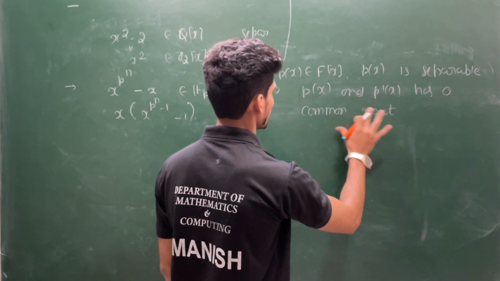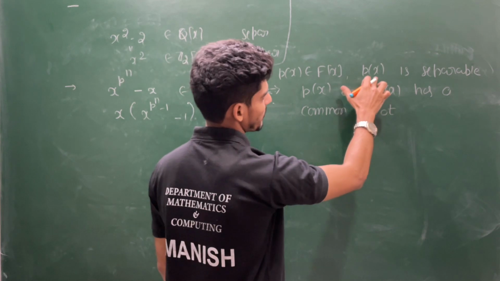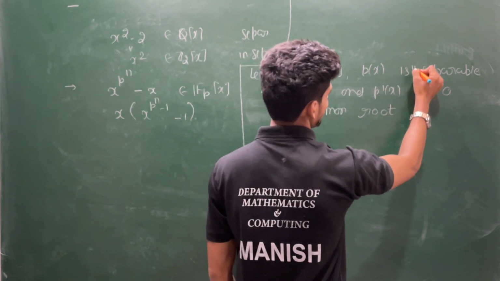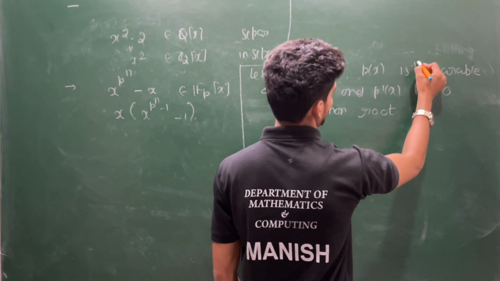Okay, sorry for the mistake. p is inseparable if and only if p and p prime have a common root. This is for inseparable.